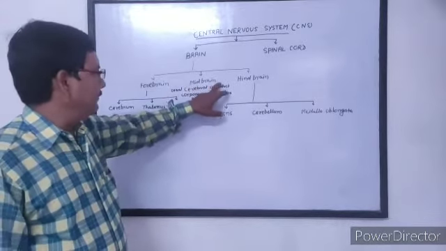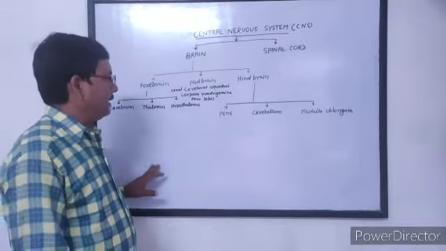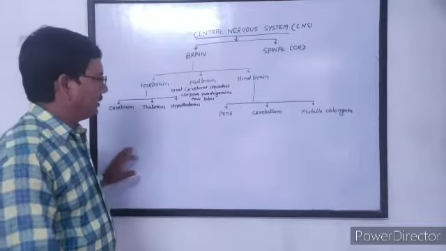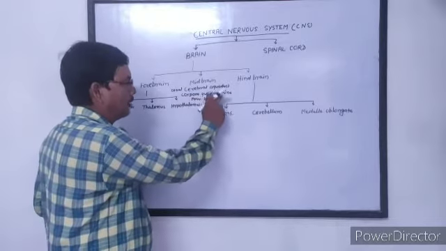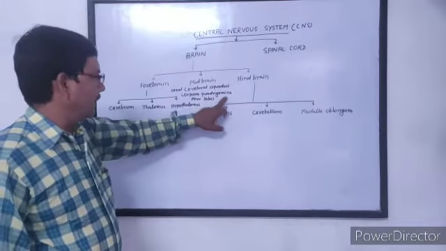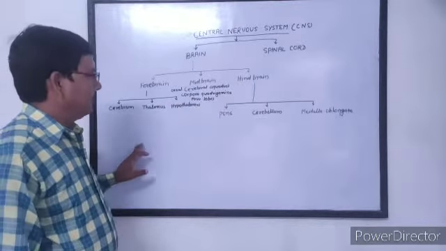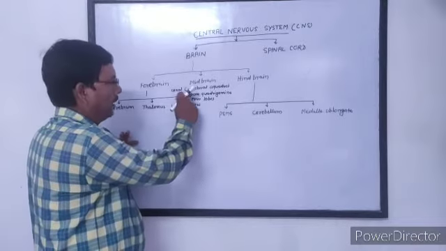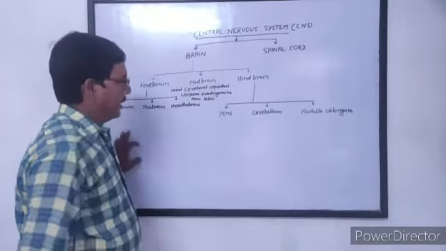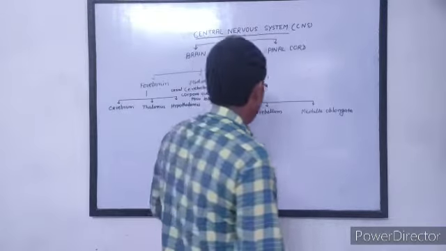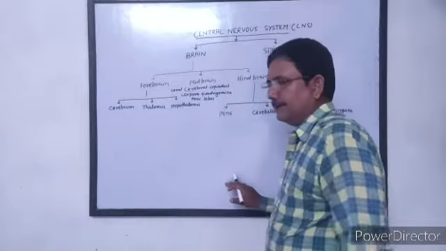Now midbrain is mainly made up of four lobe-like structures, which are called corpora quadrigemina. A central canal passes through the midbrain, which is called cerebral aqueduct. Midbrain is the main site of balancing.